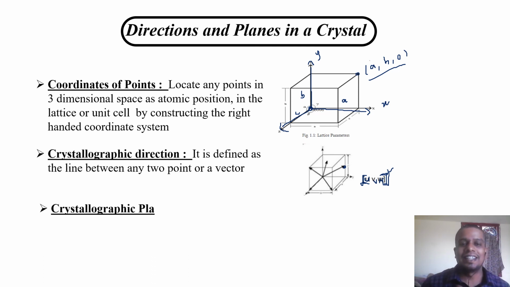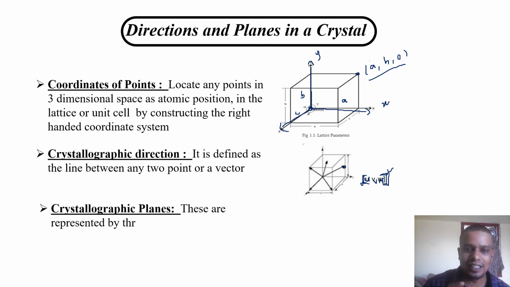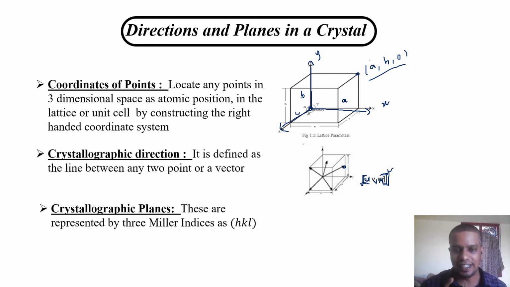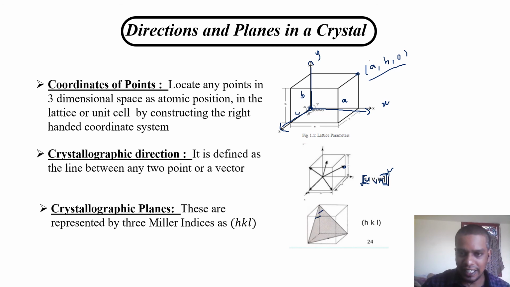The last one is the crystallographic planes. These are represented by the three Miller indices h, k, l. The planes also we are going to see in the Miller indices, how you define the planes. Simply, a plane is a 2D object, like one sheet. See the diagram. This represents an area, present diagonally along the body, and it is intersecting the three axes. So it is represented by three numbers, called h, k, l. These are the Miller indices, written in this bracket.